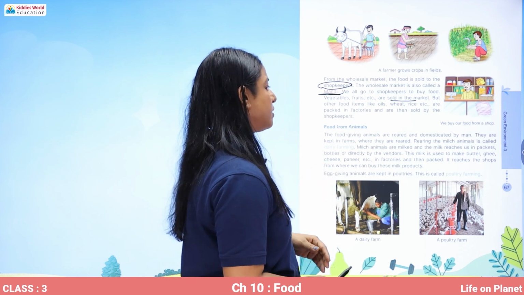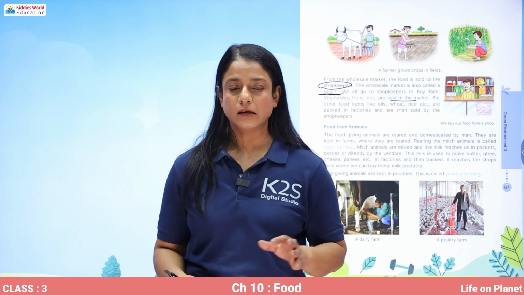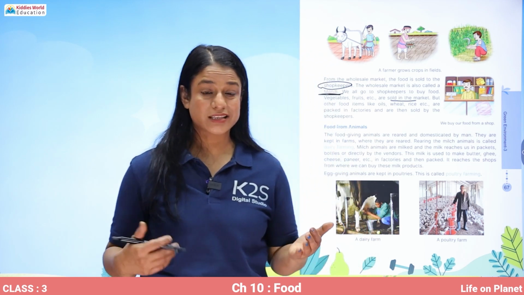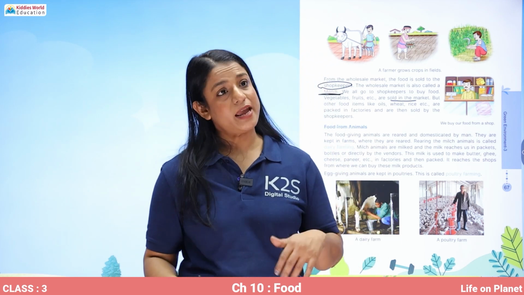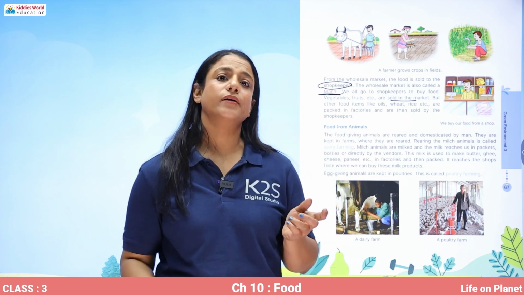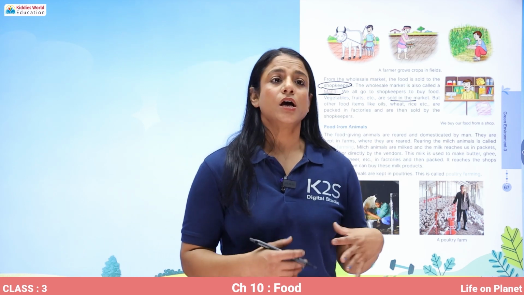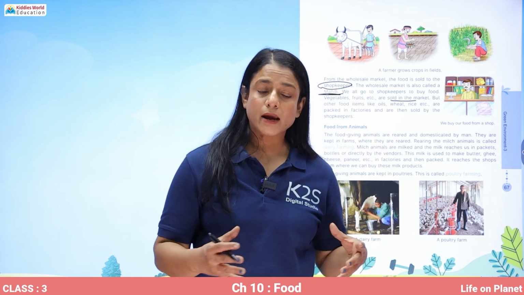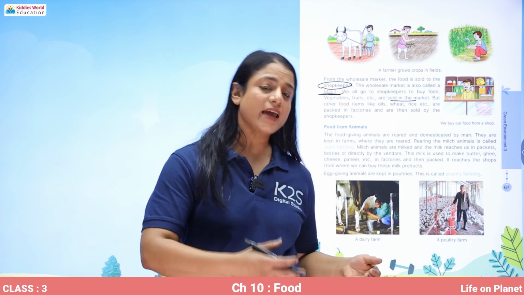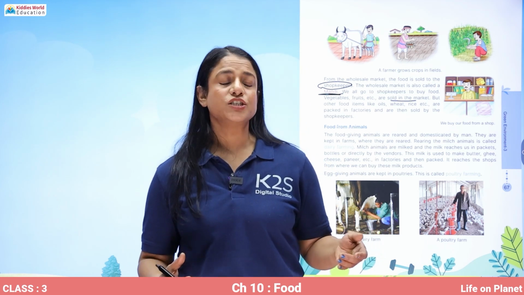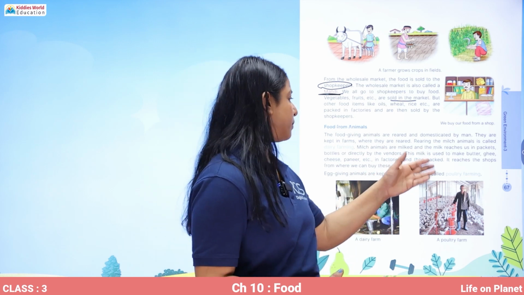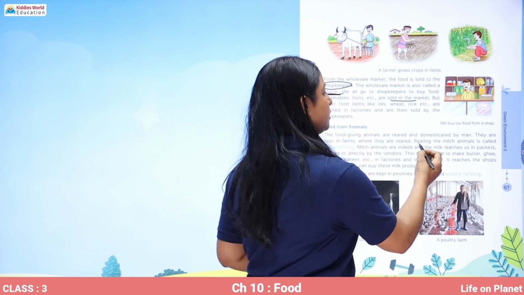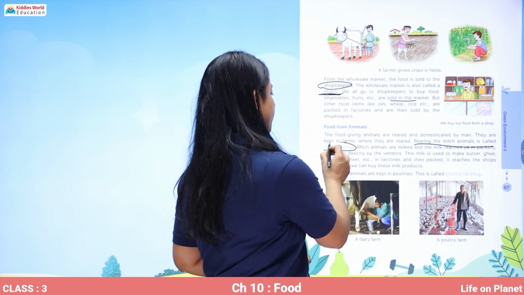So the food-giving animals are reared and domesticated by man. So whichever animals give us food, in the form of egg or milk or meat or seafood or fish, they are domestically reared. So they are tamed, they're domesticated, and then we consume it as food. For example, they are kept in farms where they are reared. So rearing the milch animals is called dairy farming.